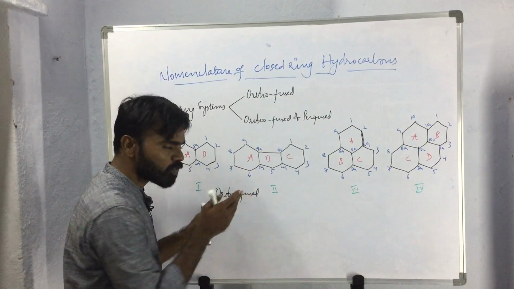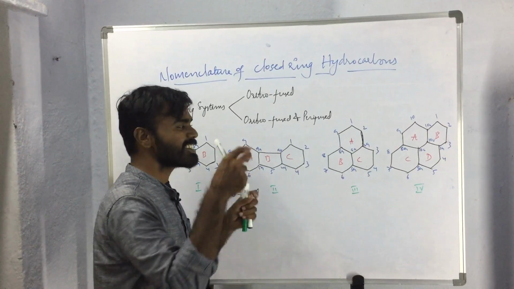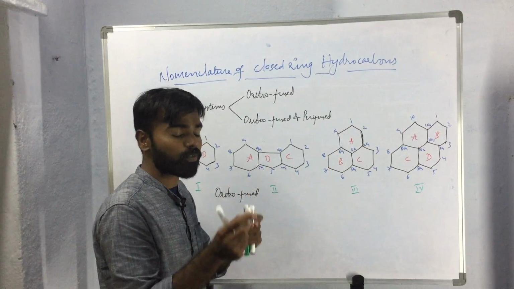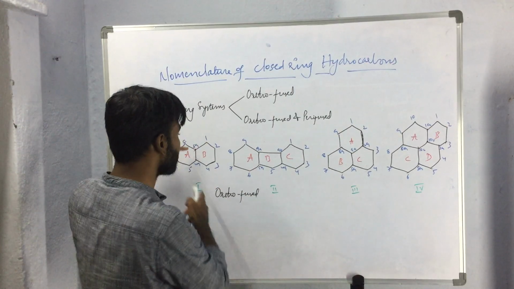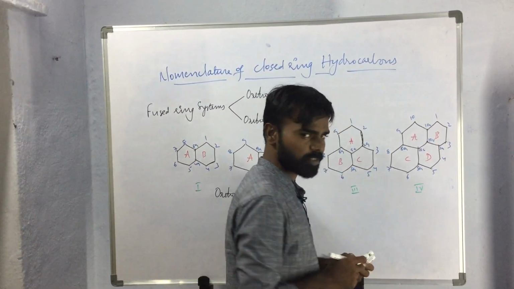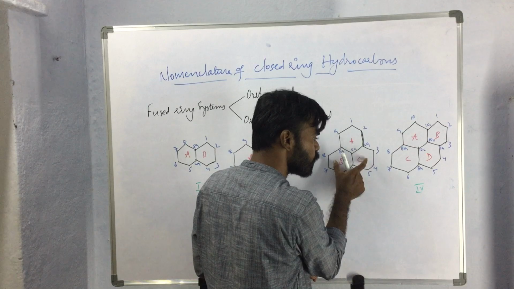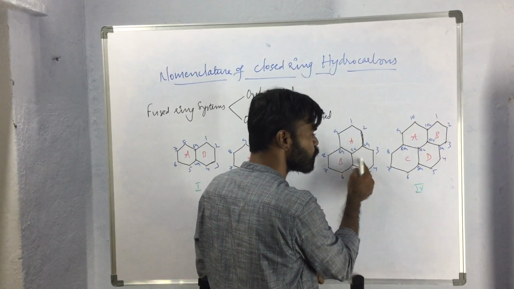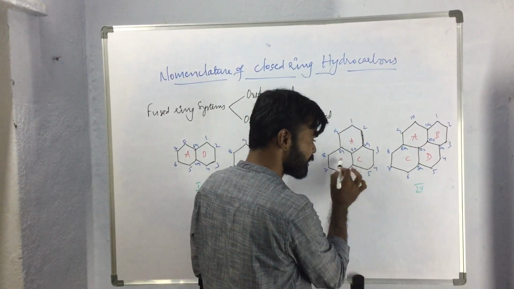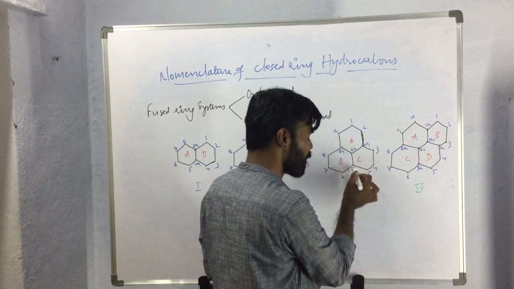So orthofused compounds are those cyclic compounds in which two rings are bound or fused together in such a way that they will be having two common atoms and one common bond. Whereas here if we observe, this ring is fused with two other rings and these two other rings are orthofused together. Ring A is bound with ring B and ring C, and ring B and ring C are orthofused together. That means ring B and ring C have two common atoms and one common bond.